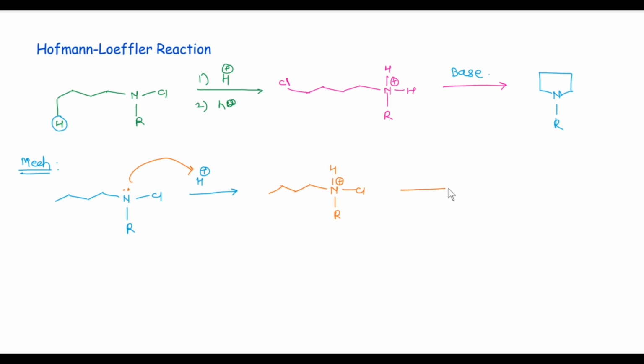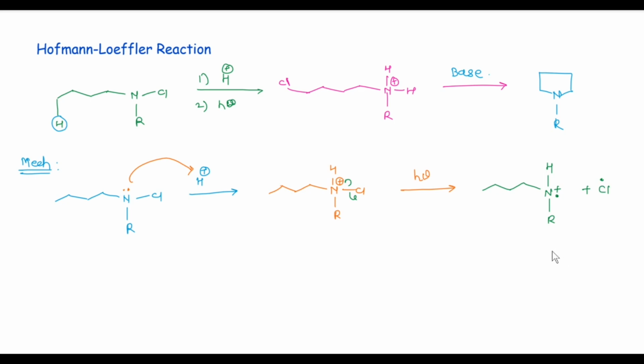In next step, in presence of light, this bond gets cleaved and we get cationic radical plus Cl radical.